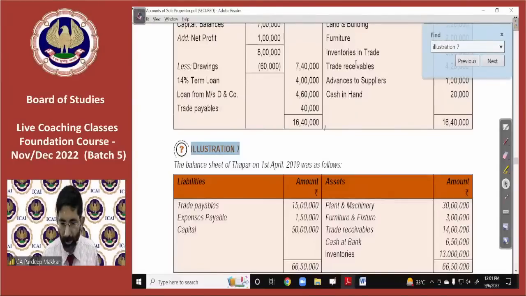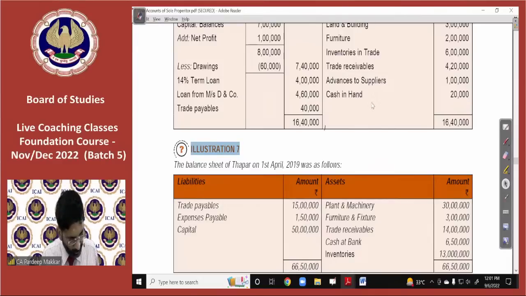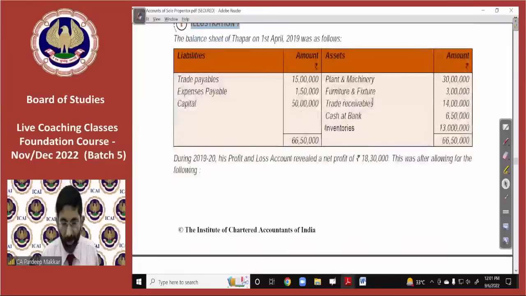Yes, illustration number 7 you were asking. So what is your doubt in illustration number 7? Adjustment. Okay, okay. Beta, see here.